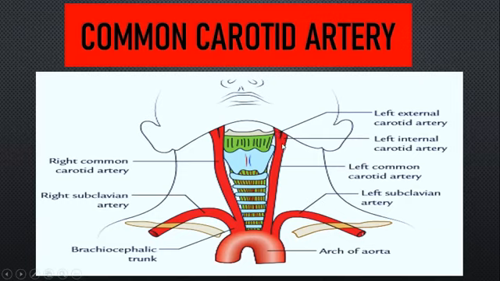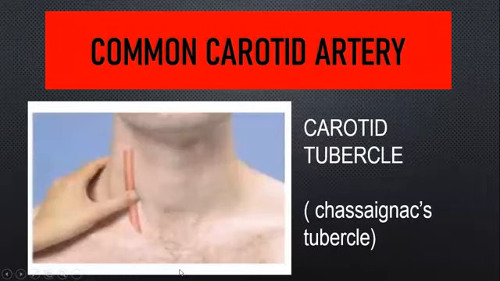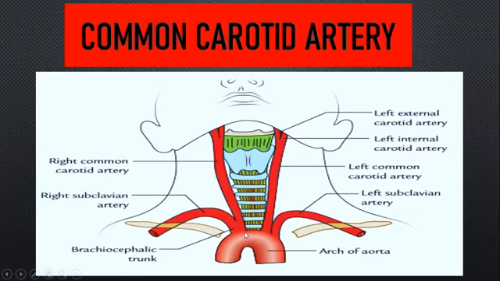So this is the origin, course, termination and branches. Again, I'll repeat for the common carotid. You have two common carotids, the right and the left. Your right common carotid arises from the brachiocephalic trunk. Your left common carotid arises from the arch of aorta.